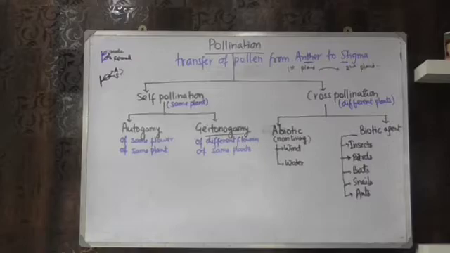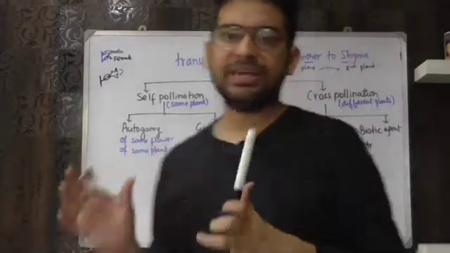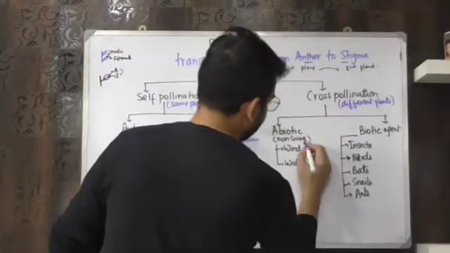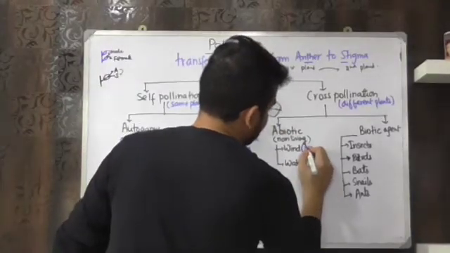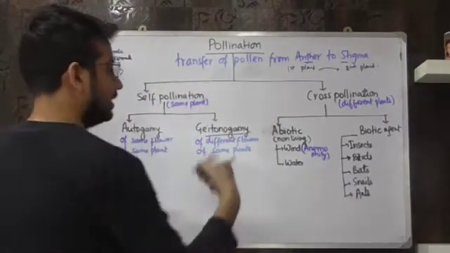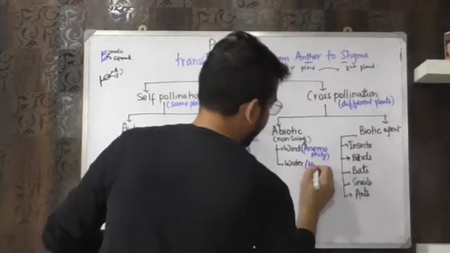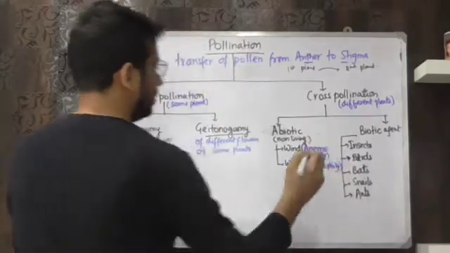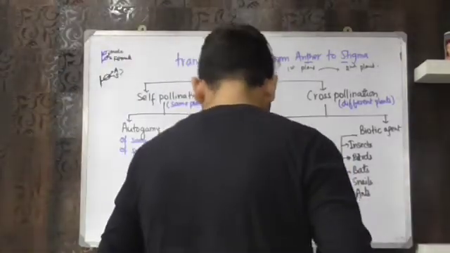Now each of them has a specific name. If I say this abiotic component, wind, pollination by wind is called anemophily. And pollination by water is called hydrophily. Anemophily and hydrophily.